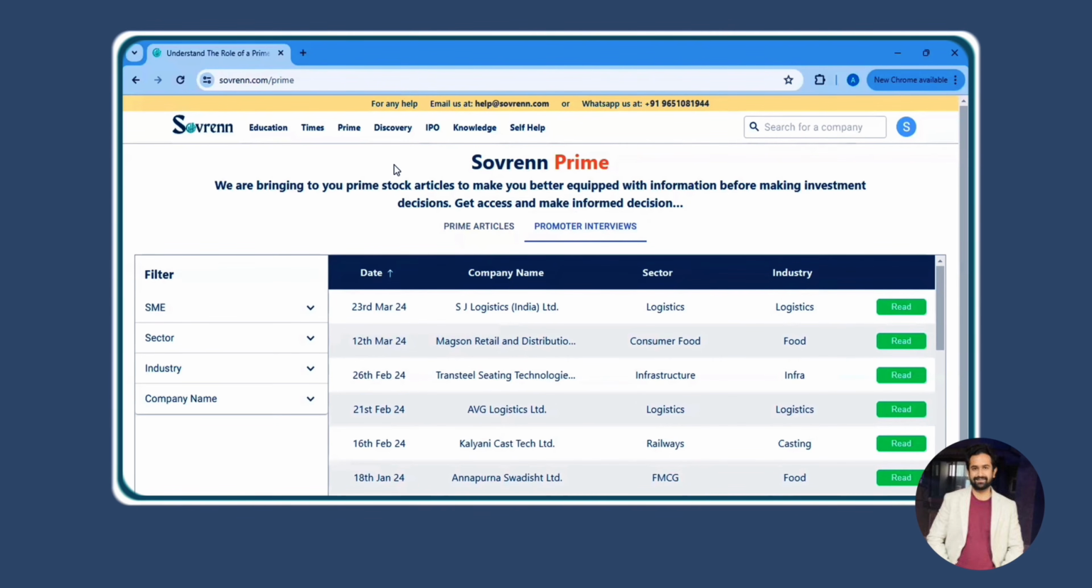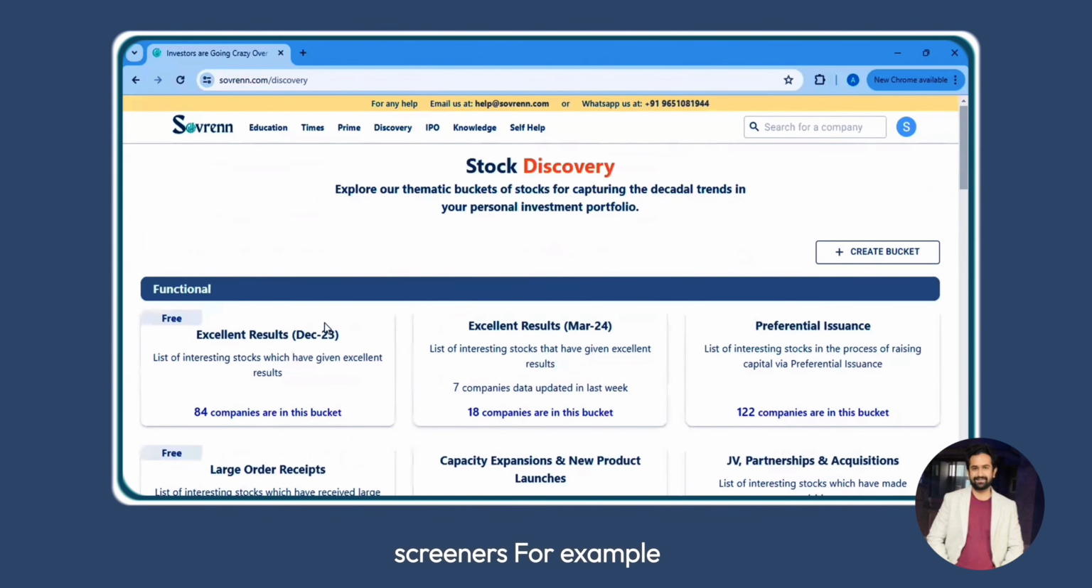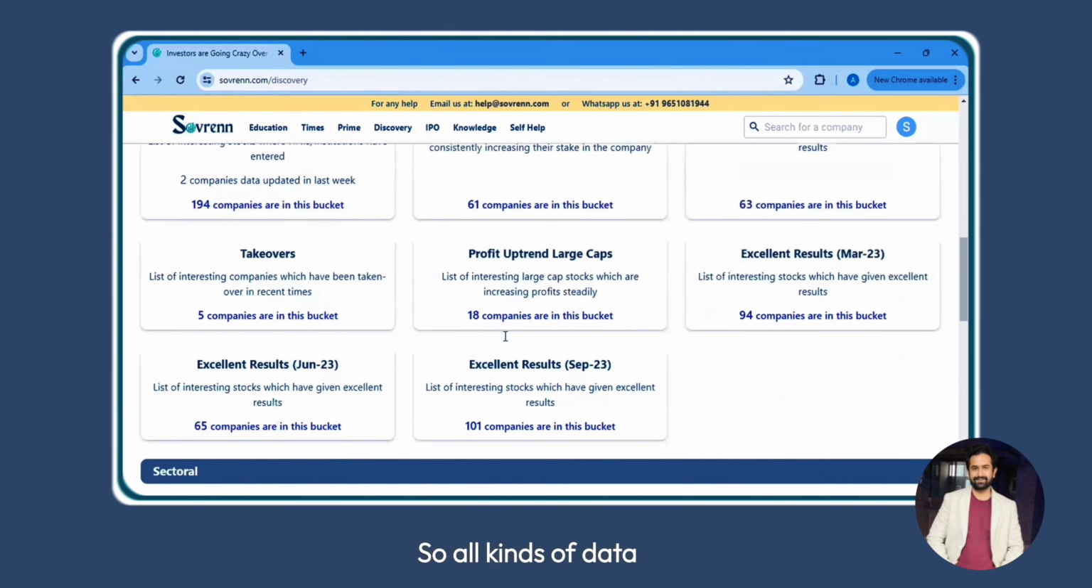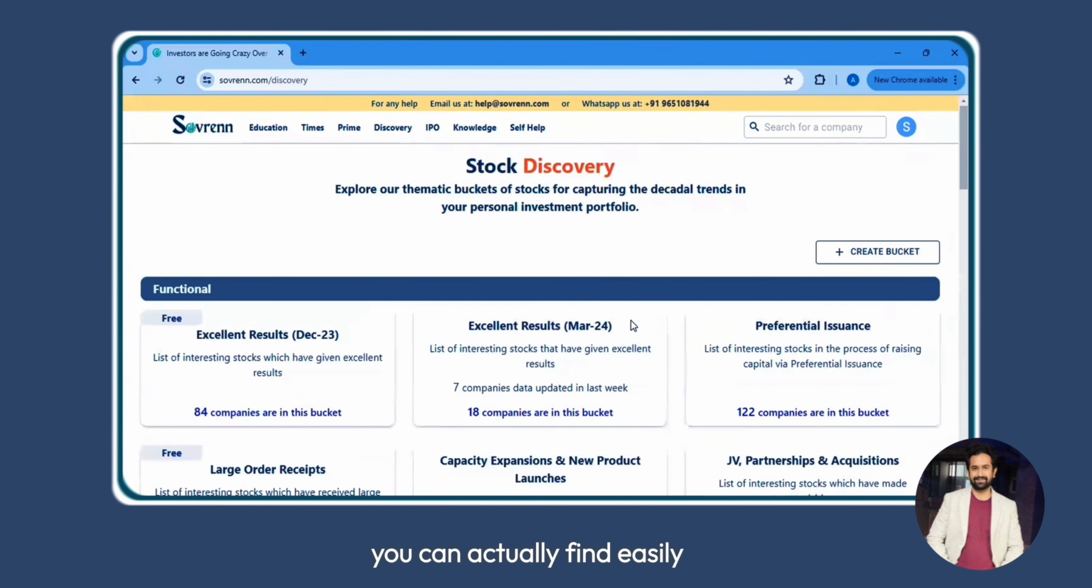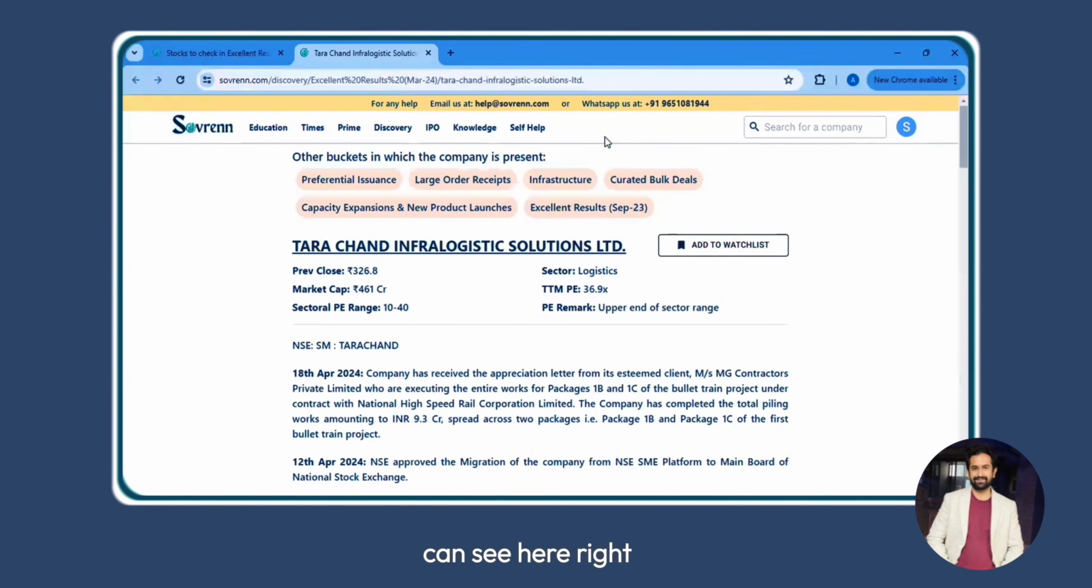The next part of our platform is Sovereign Discovery, where you can see different qualitative screeners. For example, if you want to understand which company posted excellent results in December 23, you can click here. Which companies have posted excellent results in March 24, you can click here. Which companies have gotten large orders, you can click here. So all kinds of data you can actually find easily here in the platform at the click of a button. You can just click on the company name, you can just click here, click on the read button, and then you can read everything about the company like you can see here, right?